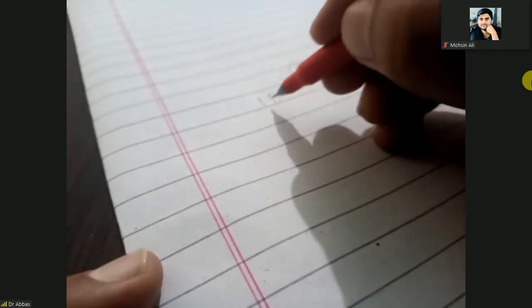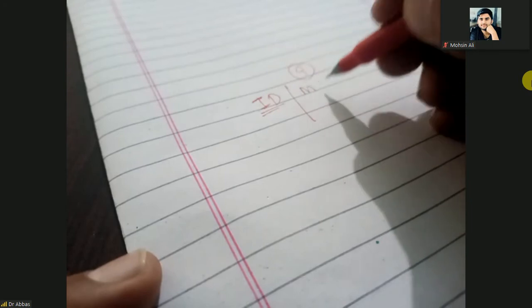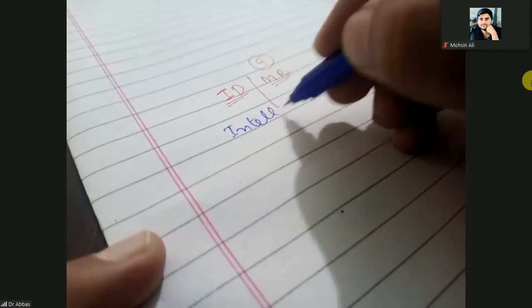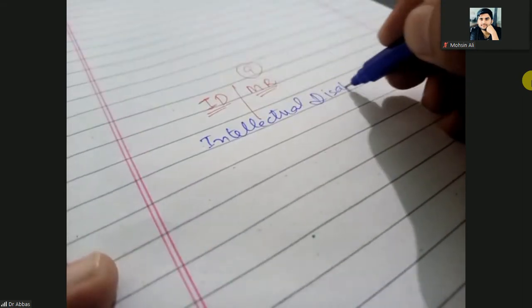Next one is, what are the tests for intellectual disability? ID. The older name of ID is mental retardation, MR. Actually, it is intellectual disability.